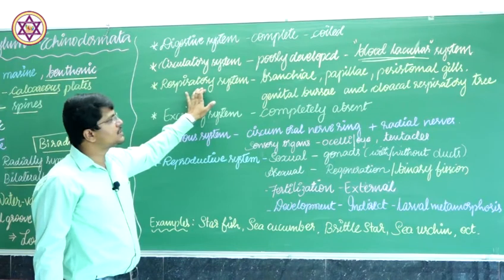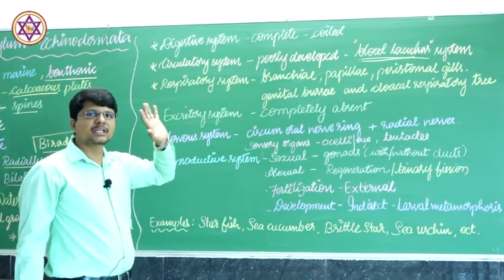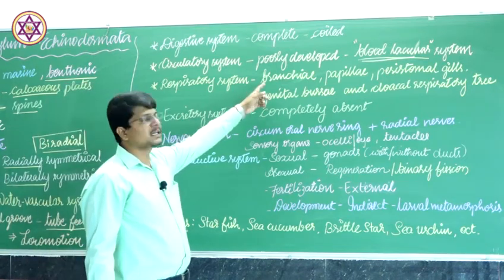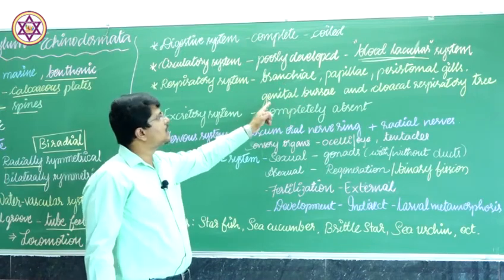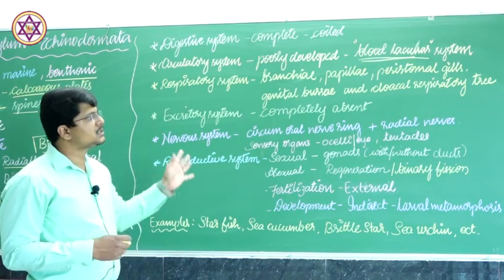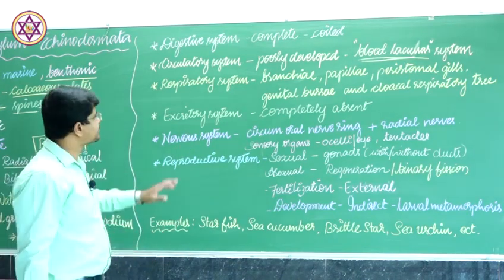The respiratory system consists various respiratory organs in various species like bronchi, papillae, peristomial gills or genital bursae or cloacal respiratory system. Thus, respiratory organs vary with the various species of the genus.